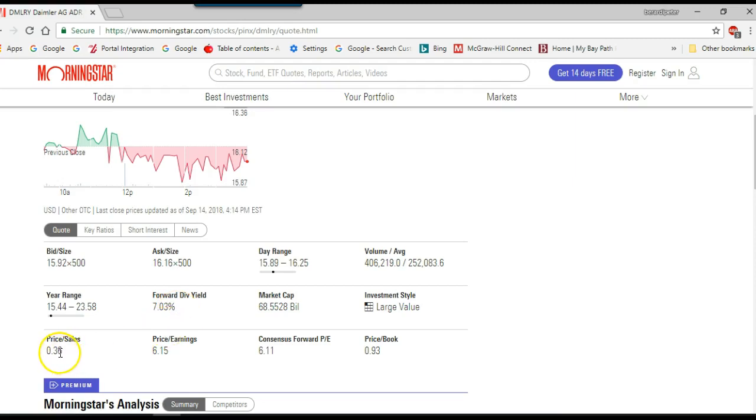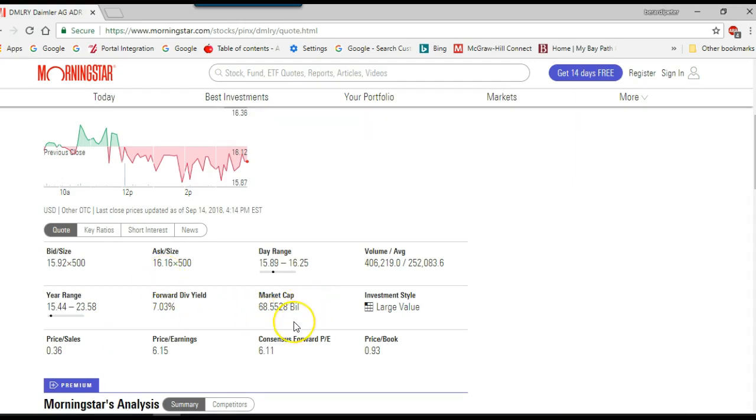The price to sales is 0.36, which is 36 cents. And the price earnings, the PE ratio, is 6.15, which is very good. It's low. But keep in mind, the auto industry tends to have a lower PE ratio, and the price to book is 0.93.